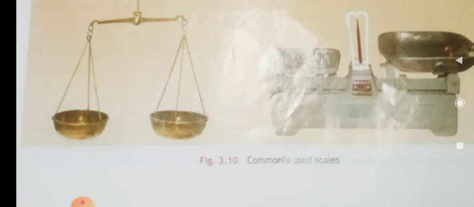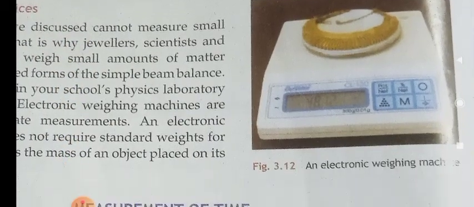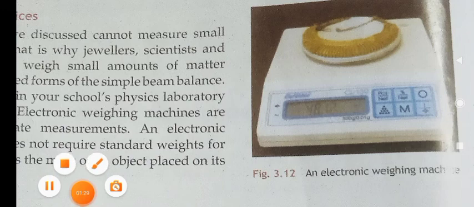So for measuring the mass, these two common scales, that is the balance and the simple beam balance, are used. Apart from that, the jewelers use some balances which are light in weight to measure the weight of lighter substances. And nowadays they are using electronic weighing machines, which are introduced everywhere and give the accurate weight of the substance. Okay, so these are the devices used to measure the weight of a substance.